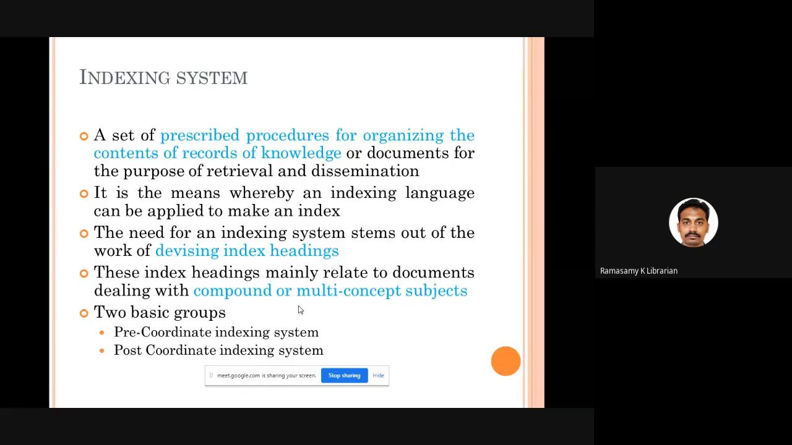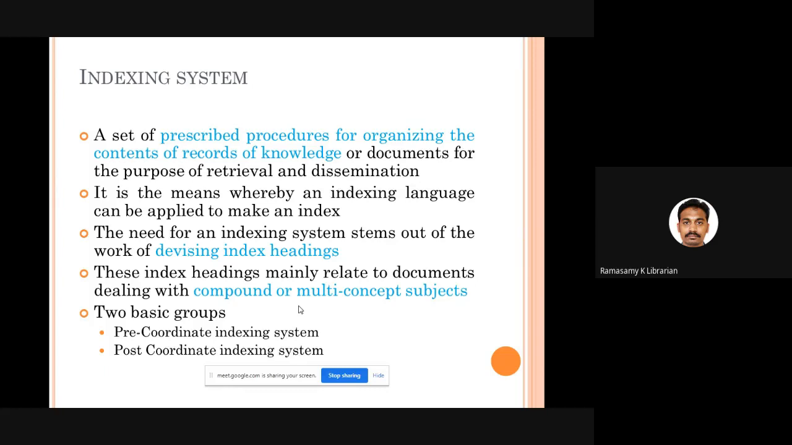Okay. Then comes the indexing system. I told you what the meaning of indexing is: the process of preparing subject headings that can be used to denote subjects in your catalogs, in your bibliographies, whatever you call it. To prepare the index entries, you need to have a system. In order to derive the subject headings, you should have some kind of indexing system. A system is nothing but a list of interlinked procedures, interlinked steps that help you prepare the indexing entries.